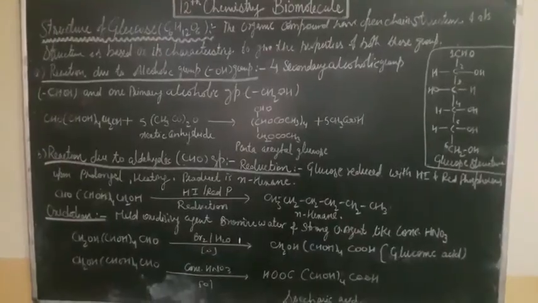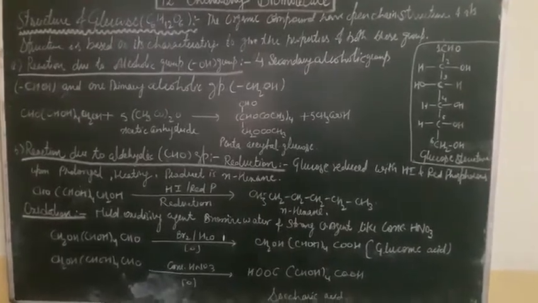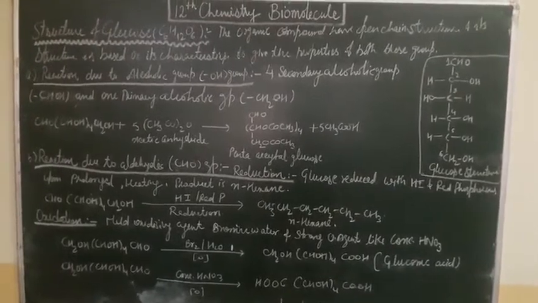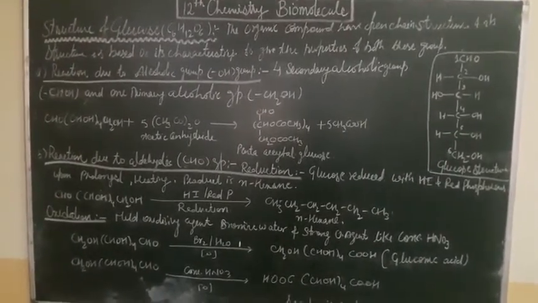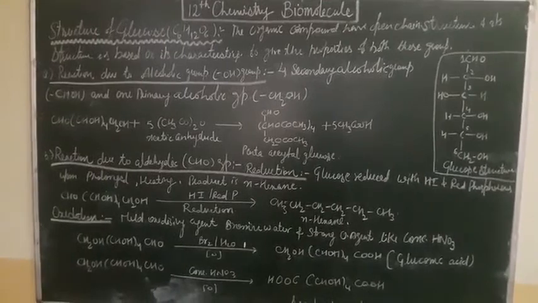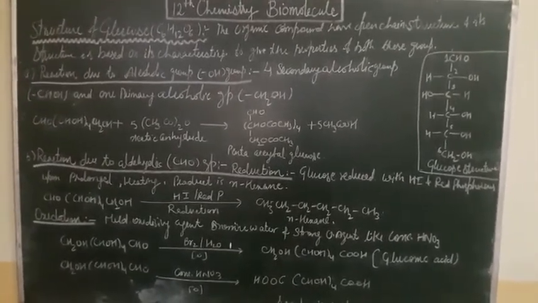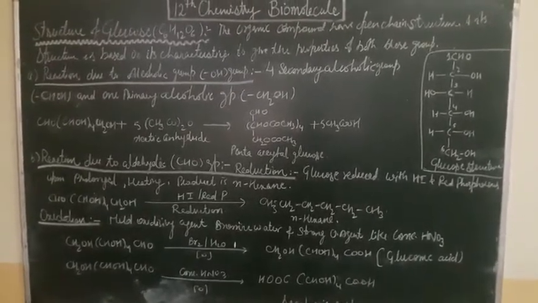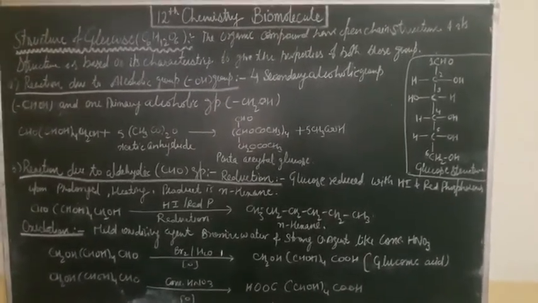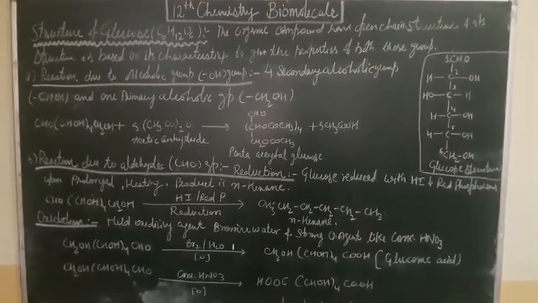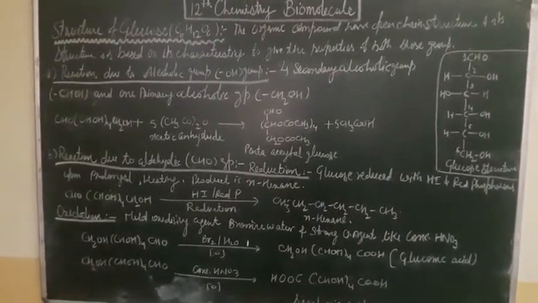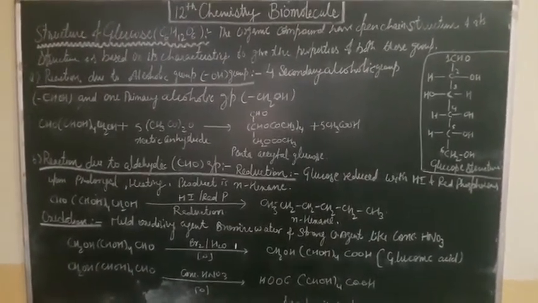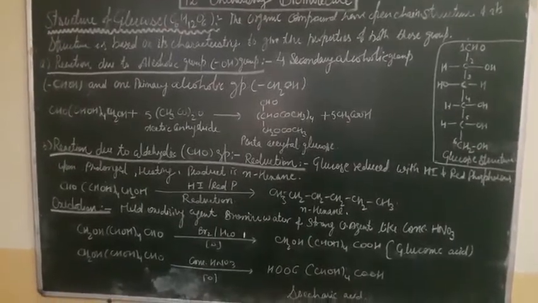Okay. The next topic is the structure of glucose. You all know that the formula is C6H12O6, an organic compound. Glucose has an open chain structure, and its structure is based on its characteristics, which give two functional groups, the aldehyde and the alcoholic group, and the properties are based on these groups.